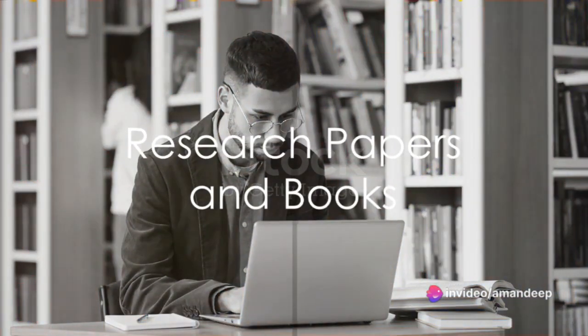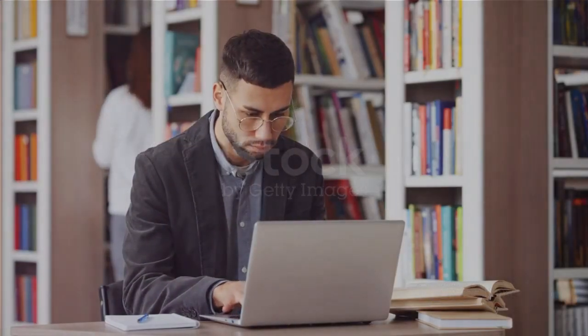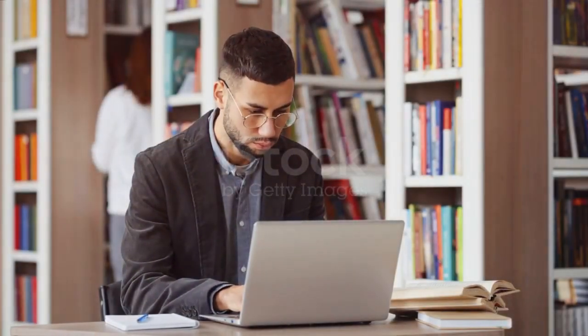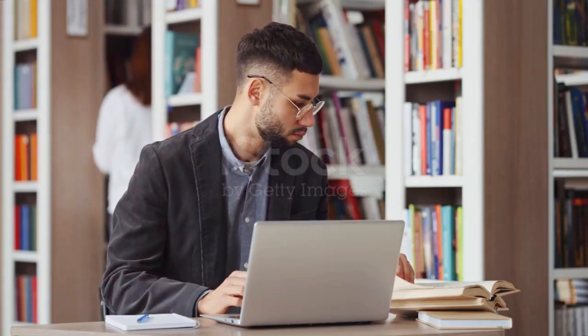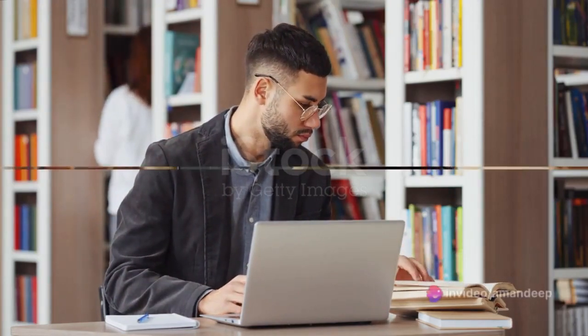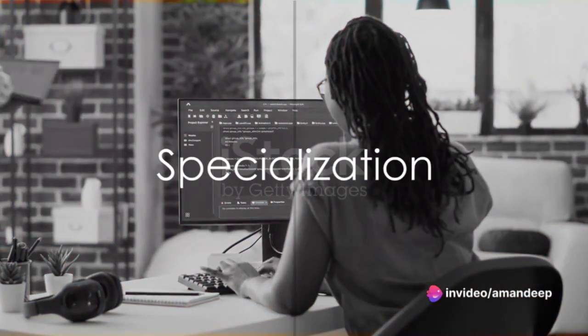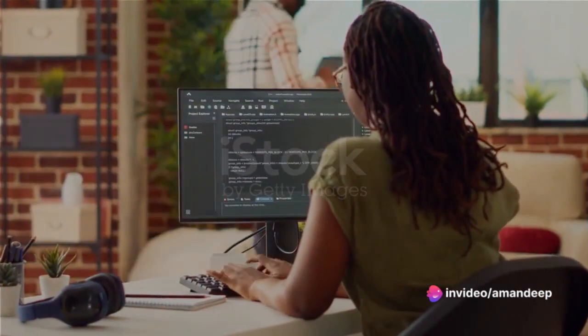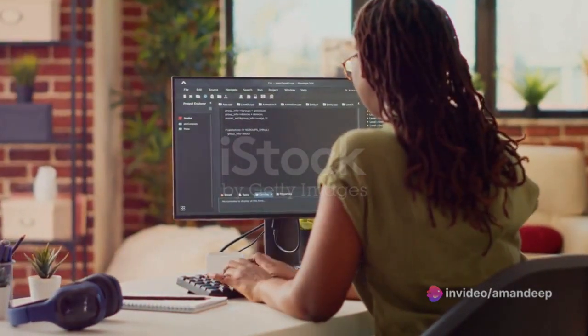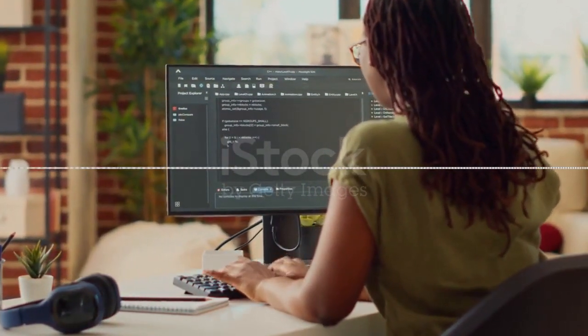Seventh, feed your mind with research papers and books on AI and machine learning. It's a brilliant way to stay updated on the latest developments and understand advanced concepts. Eighth, consider specializing in a specific AI area like natural language processing, computer vision, or reinforcement learning.